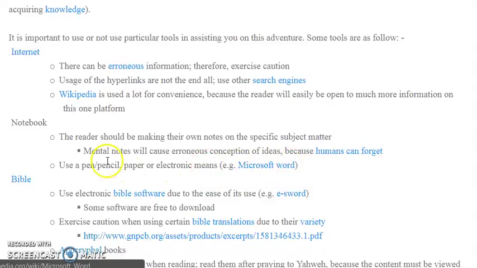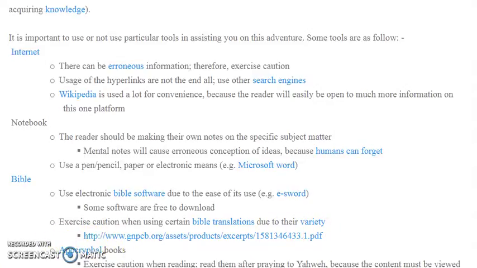Example, Microsoft Word. Bible. Use electronic Bible software due to the ease of its use. Example, eSword. Some software are free to download. Exercise caution when using certain Bible translations due to their variety. You can check out this website.